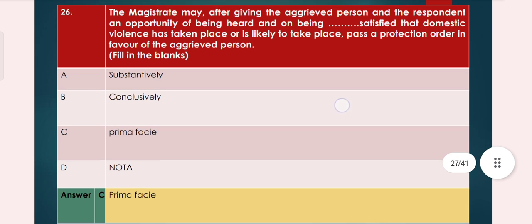Question number 26. The magistrate may, after giving the aggrieved person and the respondent an opportunity of being heard and on being dash satisfied that domestic violence has taken place or is likely to take place, pass a protection order in favor of the aggrieved person. So option A substantively, B conclusively, C prima facie, D nota. So answer C, prima facie, is the right answer.